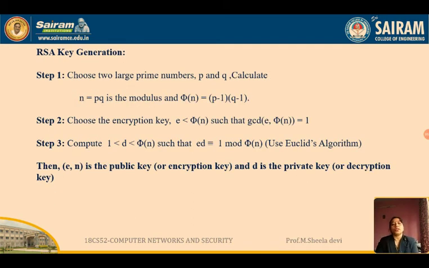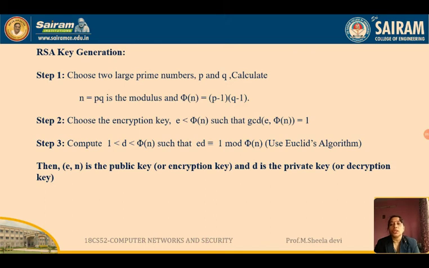Next. So this is the RSA algorithm. See here, first step is we have to select two large prime numbers, that is P and Q. After selecting the two large prime numbers, we have to do the product of P and Q. N is equal to P times Q. Then next step is we have to calculate phi of n. What is phi of n? Phi of n is equal to (P minus 1) times (Q minus 1).